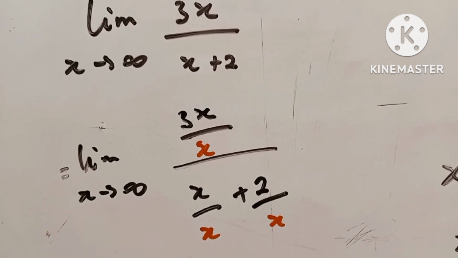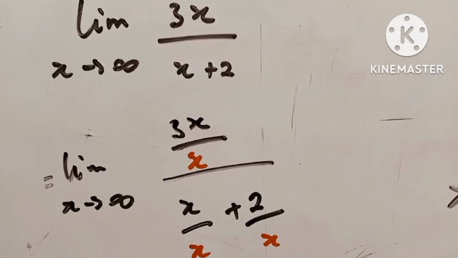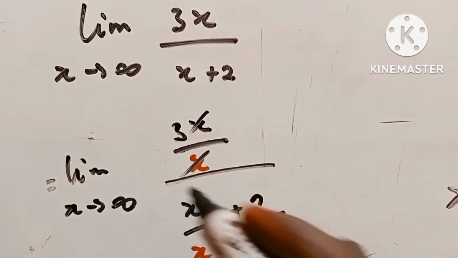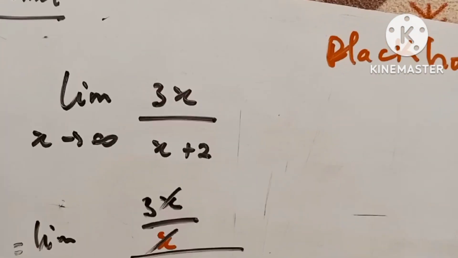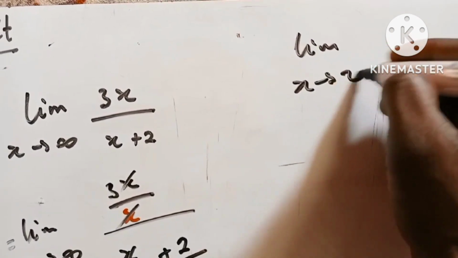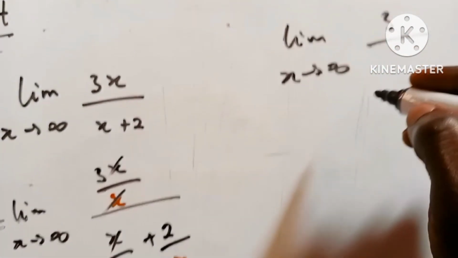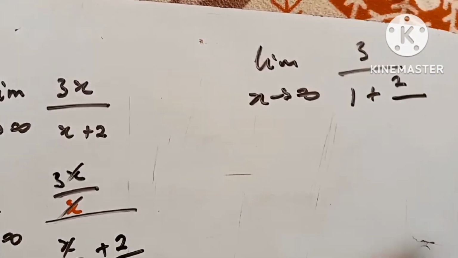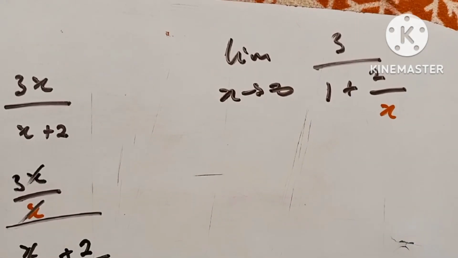The only thing here is that we are trying to make sure that we are not omitting something that we did not see. So here we know how to solve this. This one and this one go away. This and this come to 1, and then we are left with this. So now we are left with the limit as x goes to infinity. The top is left with 3, and below it will be 1 plus 2 over x. So there's an x there.